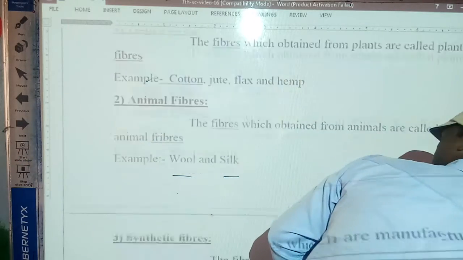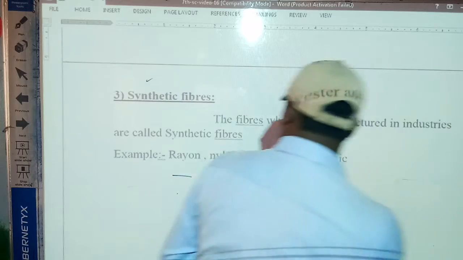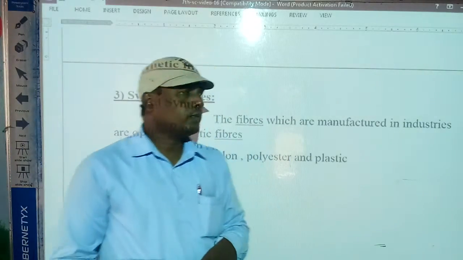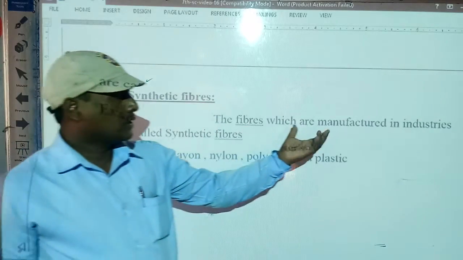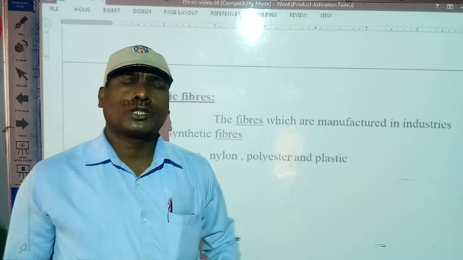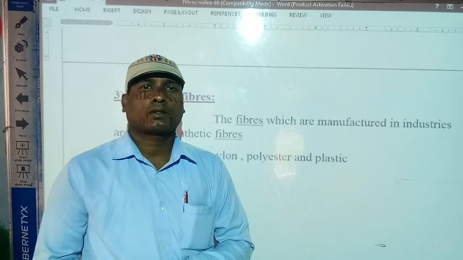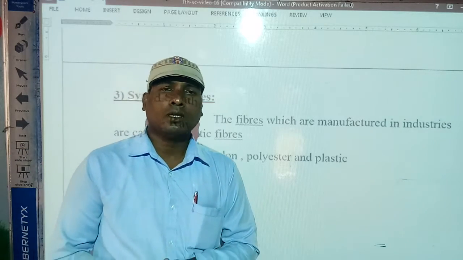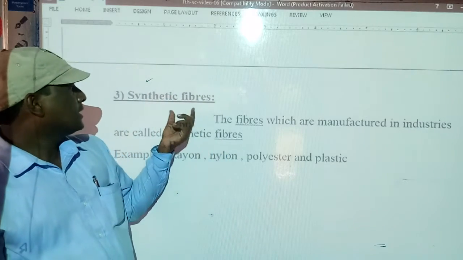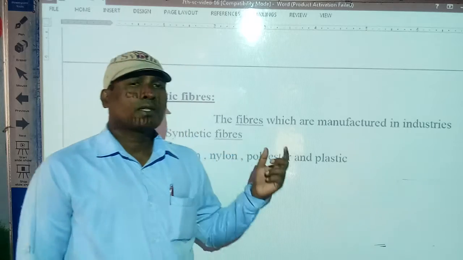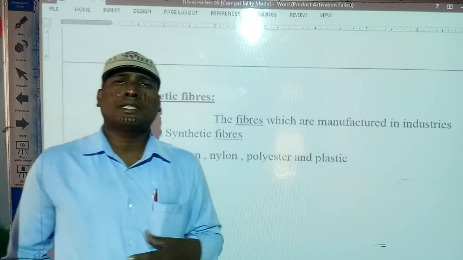Next, the third one is synthetic fibers. Synthetic fibers are fibers manufactured in industry chemically, or artificially. They are called artificial or synthetic fibers. Friends, why do we need synthetic fibers?